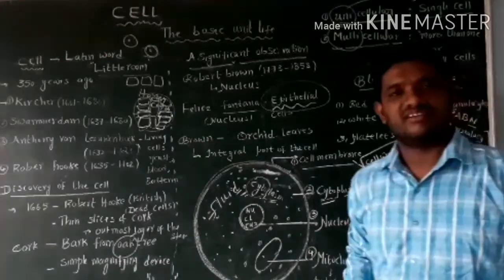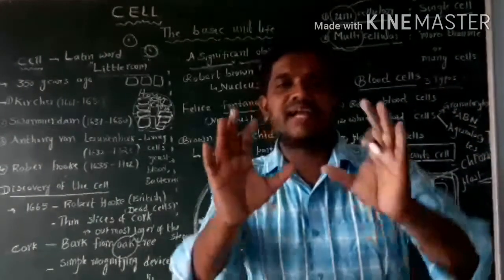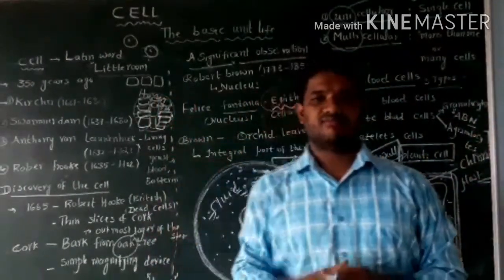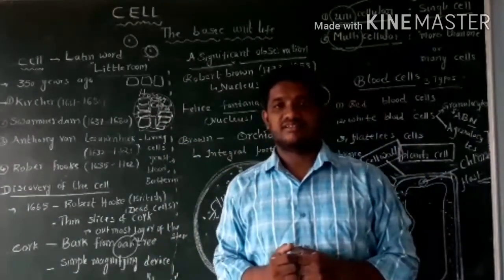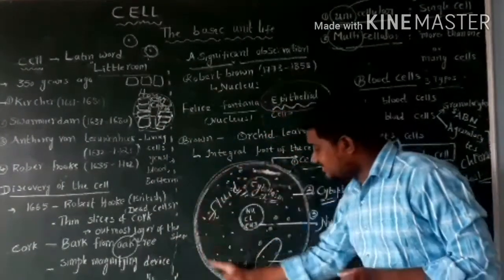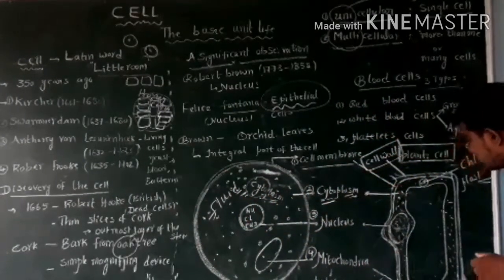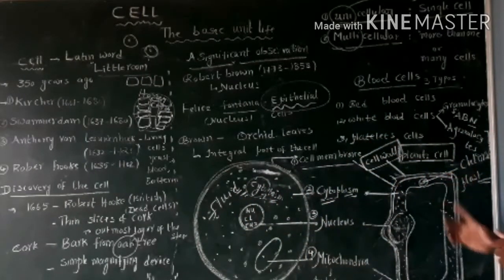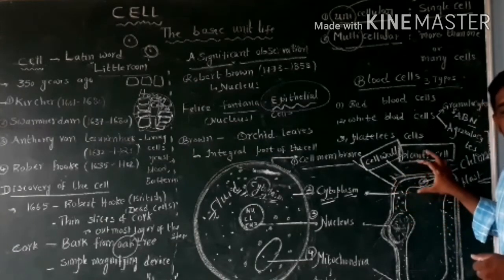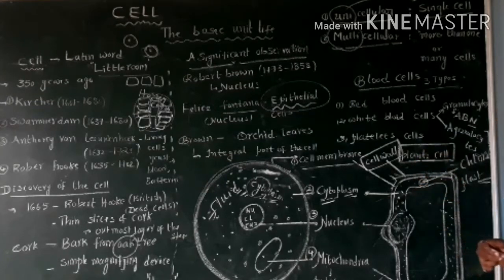Now we can see what the differences are between plant cell and animal cell. The first feature is that the animal cell is round in shape, while the plant cell is rectangular in shape.